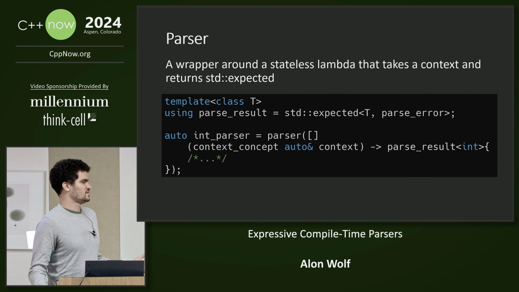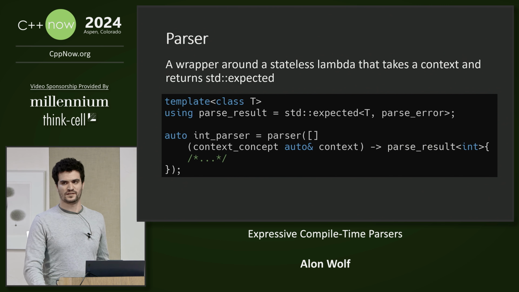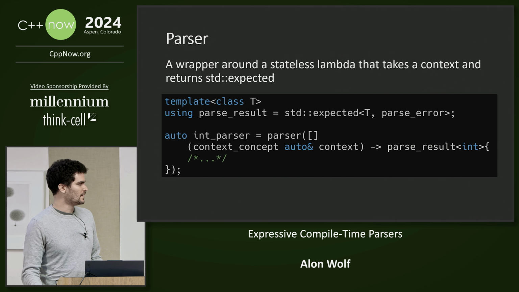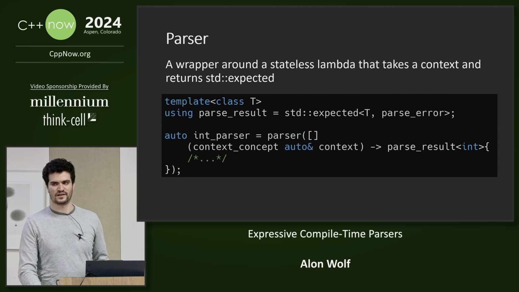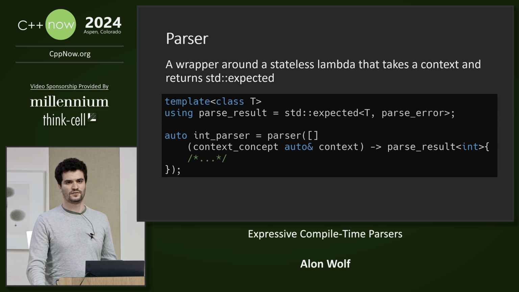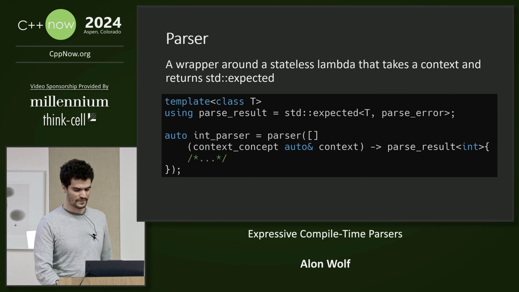In C++23, we can use std expected to represent the parsing result, which can be some value or a parsing error. A parser is just a wrapper around a stateless lambda that takes the parsing context and returns a parse result, where a parsing context is a struct that contains the input string and the current parsing position.